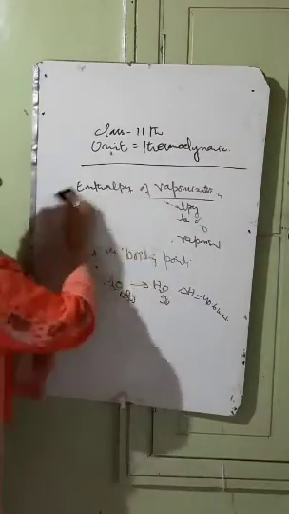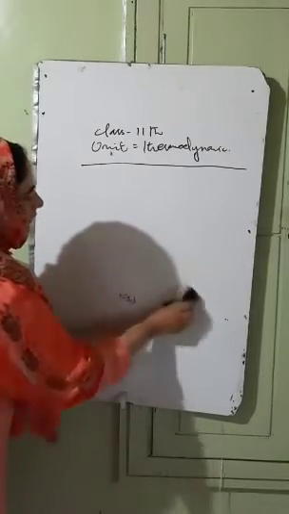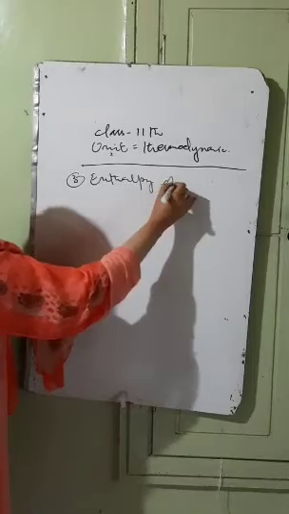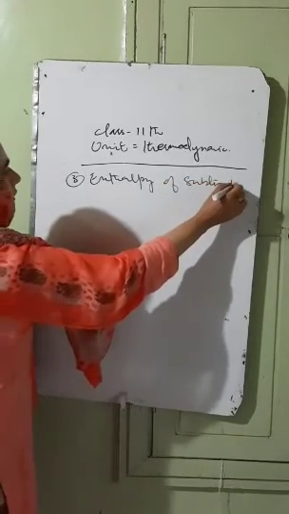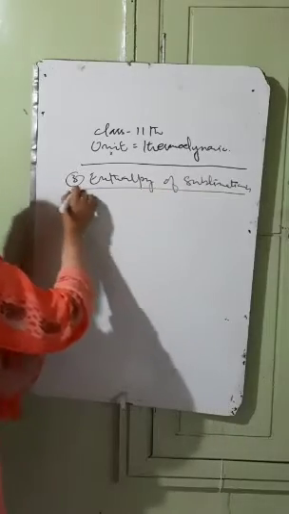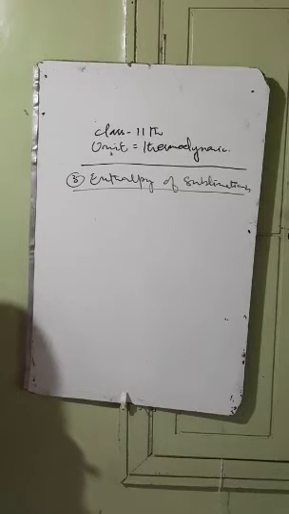Now we have the last, that's enthalpy of sublimation. Number third, enthalpy of sublimation. Now what do you mean by enthalpy of sublimation? Enthalpy of sublimation, it may be also defined as the enthalpy change, where the energy is released or absorbed. Heat is either released or absorbed when 1 mole of a solid converts directly into the gaseous form below its melting point, that is called as enthalpy of sublimation.